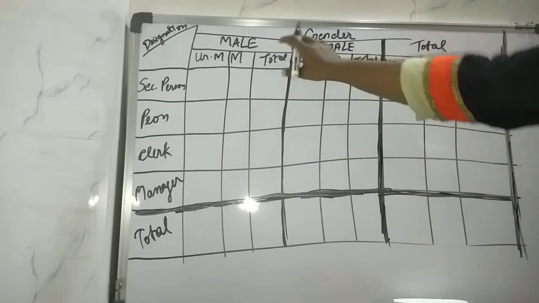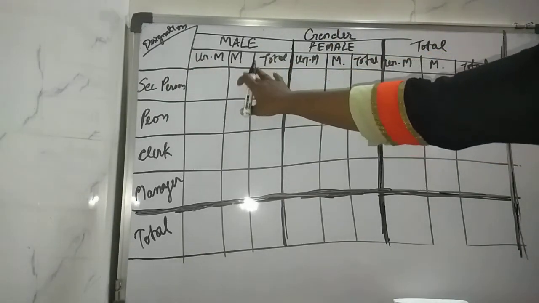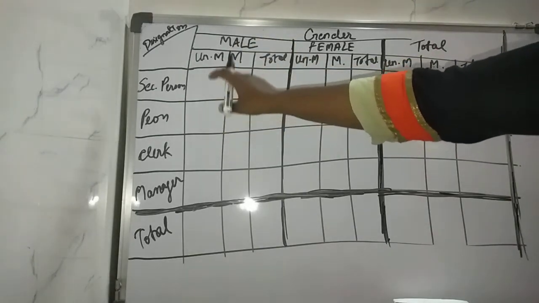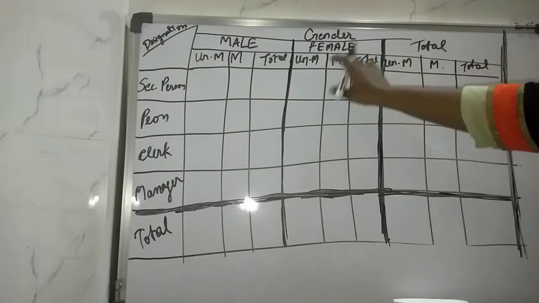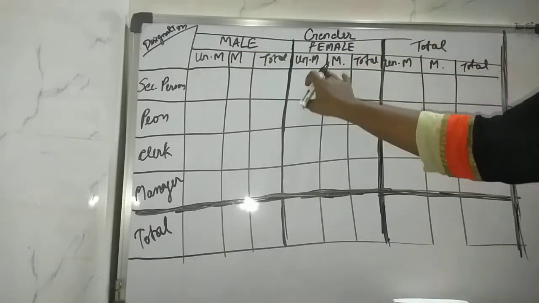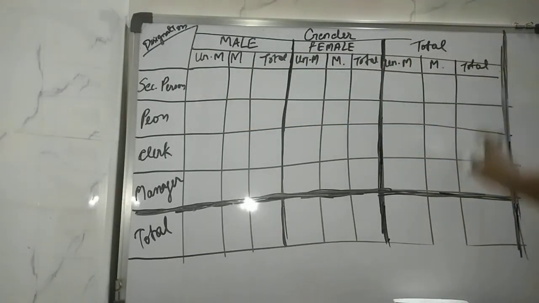In that we have male and female. Again the third attribute, that is unmarried, married and total. So we have males, the unmarried, married and total. In females also likewise the same. And the total of unmarried people, the total of married people over here, and the total of everyone. Like this we are going to prepare our table.